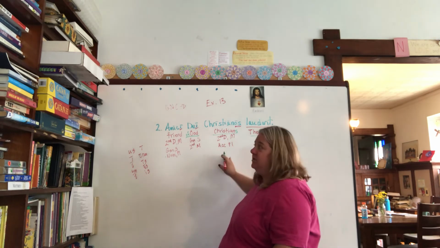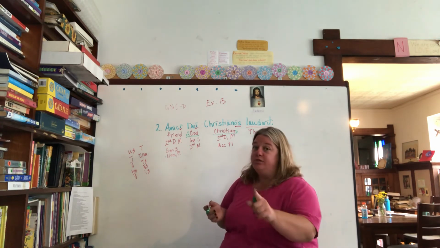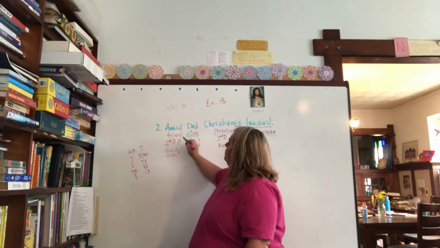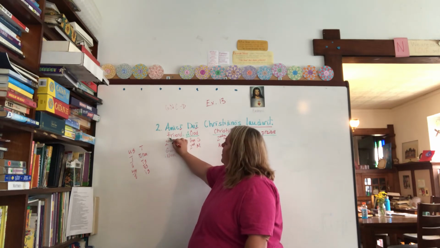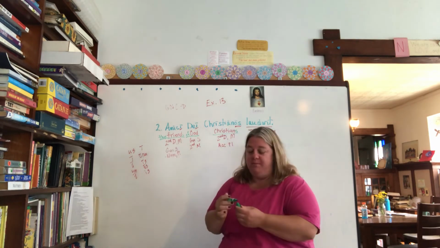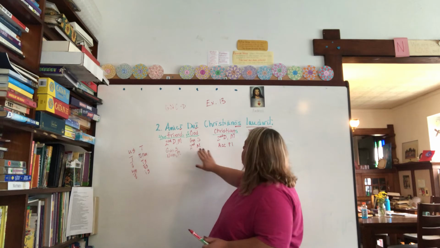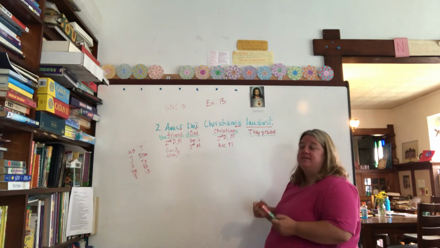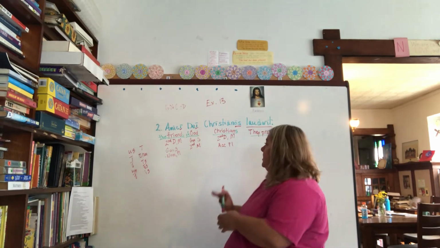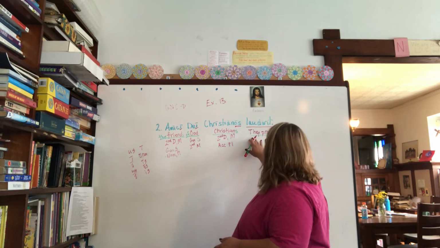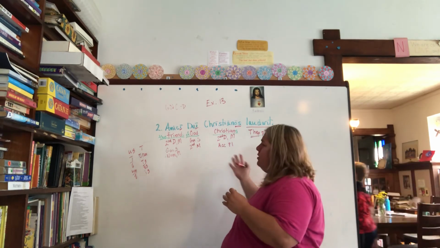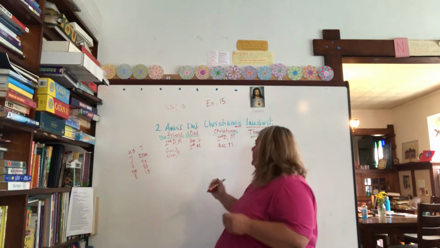If this is direct object, I still don't have a subject in my sentence, which means I'm right. It is definitely going to be nominative plural. So Andrew was noticing when we got started that it's friends. He was thinking the friends. So now I have what I call all of my puzzle pieces. I know the friends of God, Christians, and they praise. And now is when just our common sense understanding of the English language comes into play. If we have they here, then that's our subject, but we're not going to have a pronoun and a noun doing the same job.